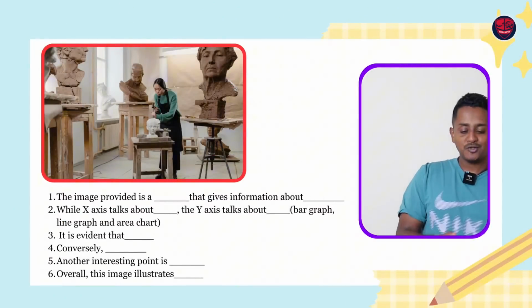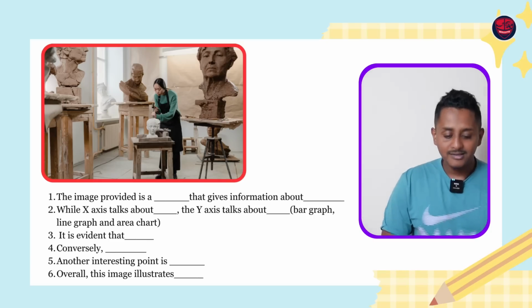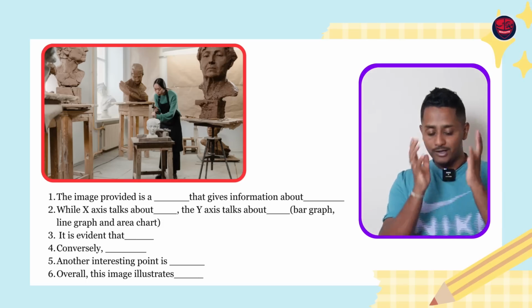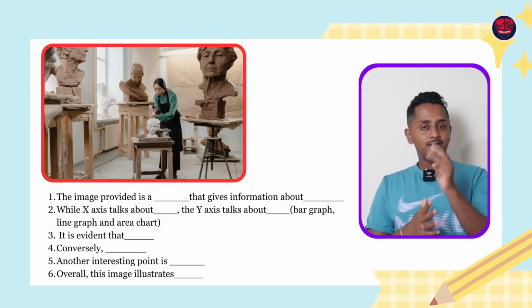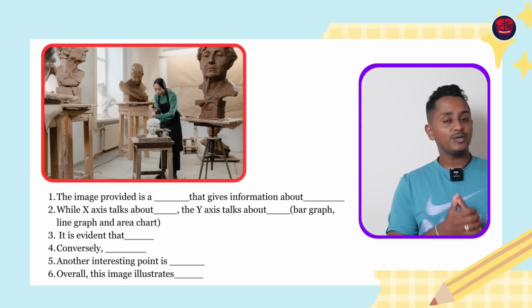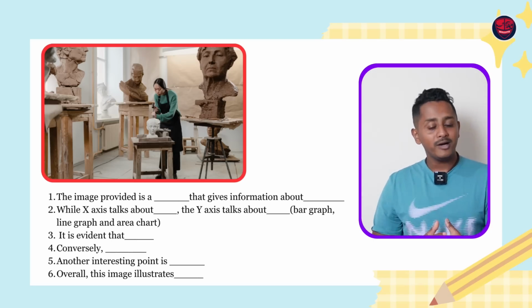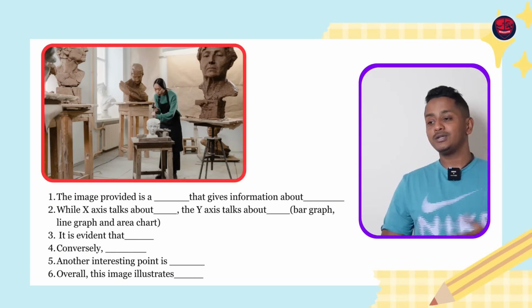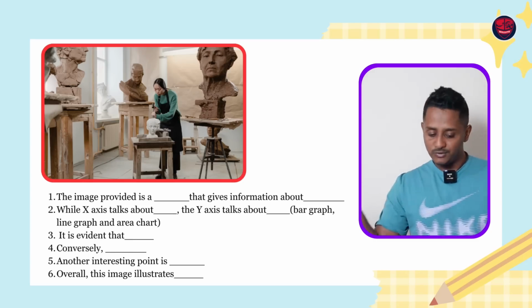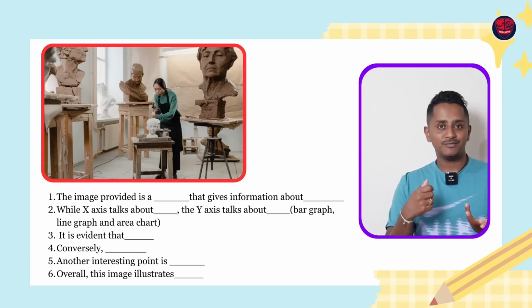The image provided is a picture that gives information about a lady who is doing a statue. It is evident that the lady dressed in green color is actually designing a statue in white. Conversely, there are already 3 figures or statues of faces already done by this lady, which look really fantastic and also look like iconic figures. Another interesting point is these 3 iconic figure statues are kept on a table, probably which means that they are on display in a museum. Overall, this image illustrates a lady who is a sculptor who is designing some of the statues.